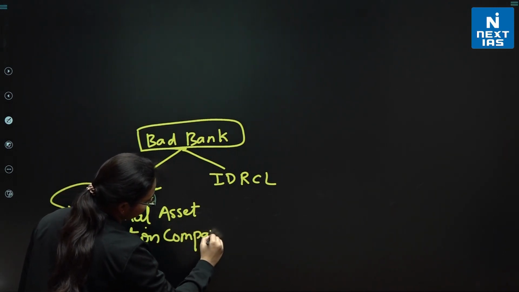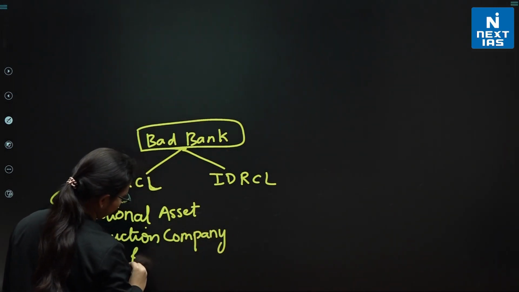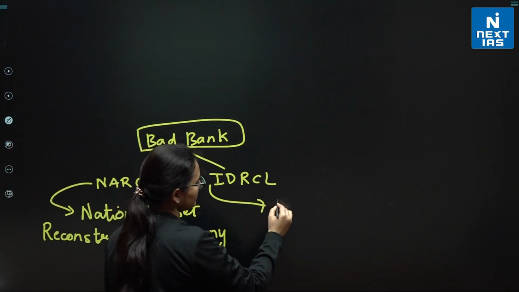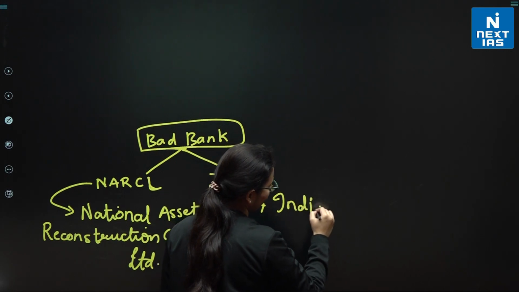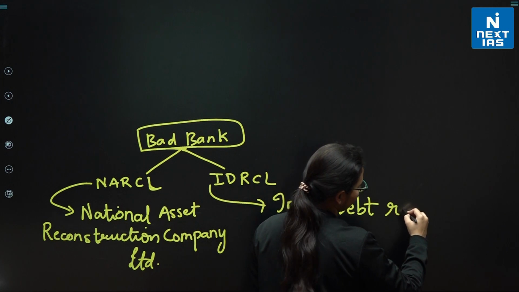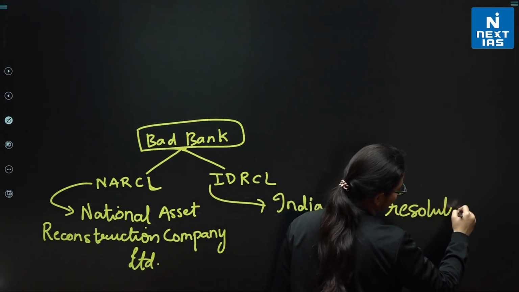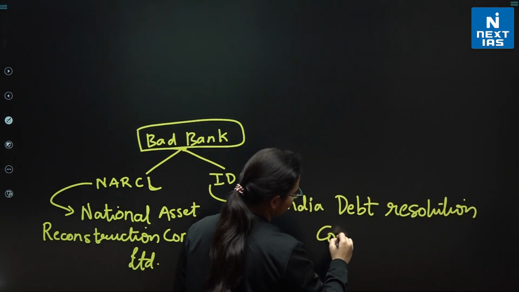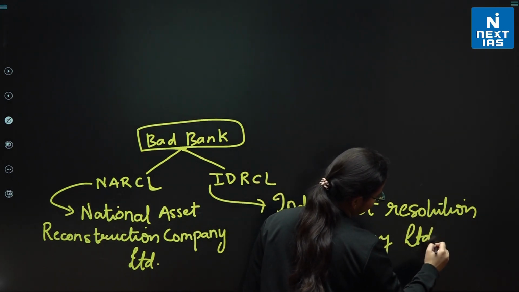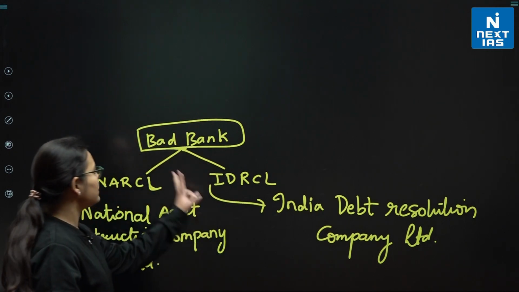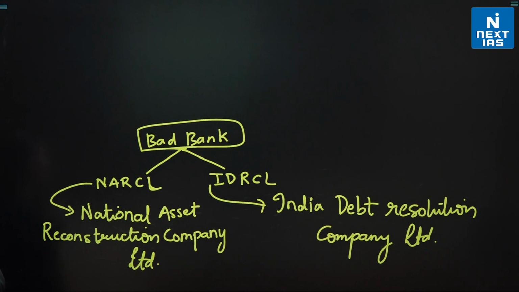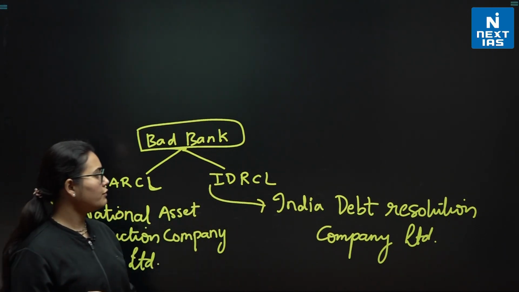Reconstruction Company Limited, okay. This means India Debt Resolution Company Limited, right? So these two bodies are involved in the bad bank thing. Now you need to understand the roles, okay? What is the role of NARCL and what is the role of IDRCL?